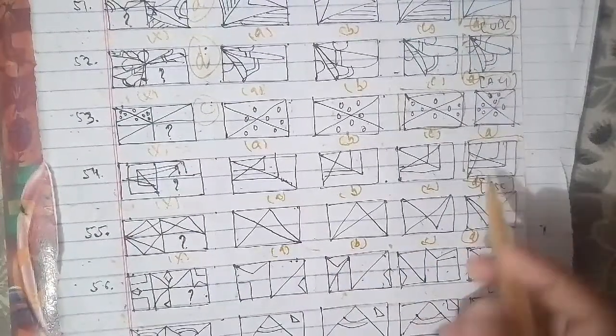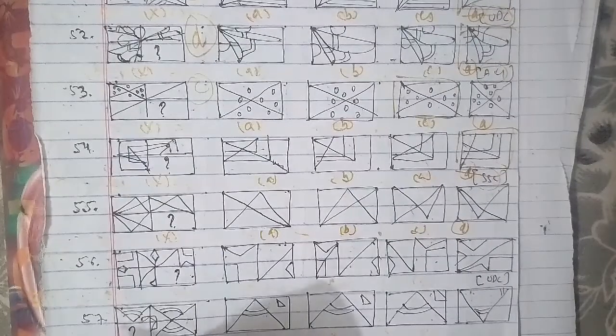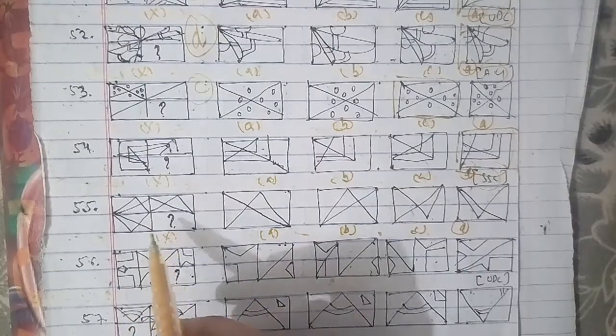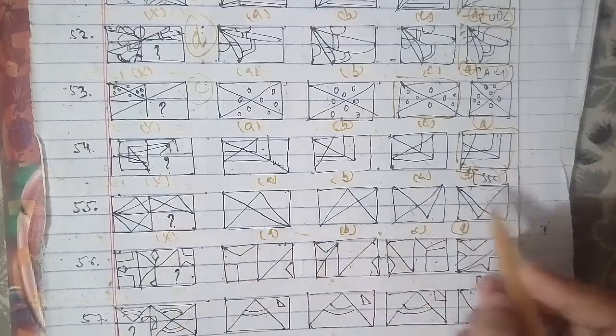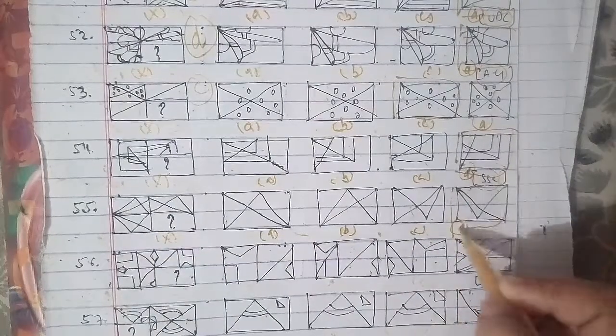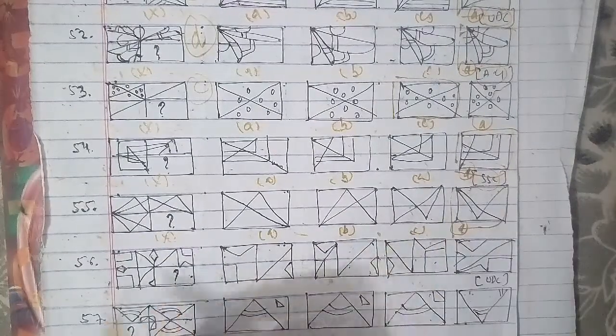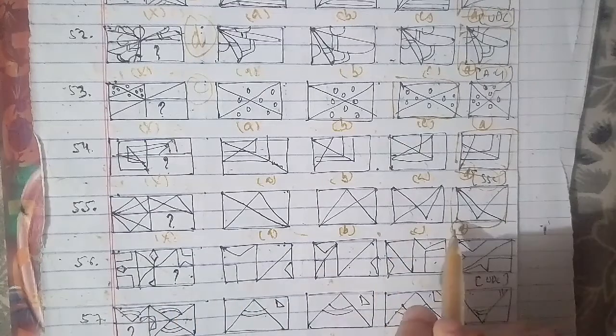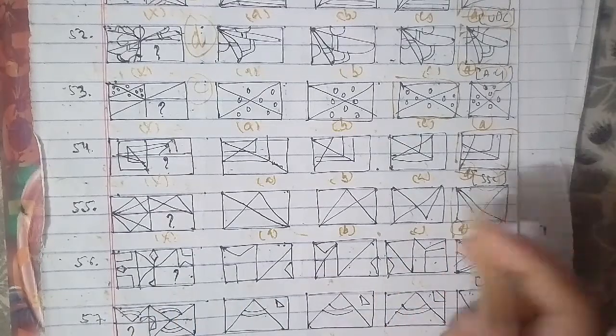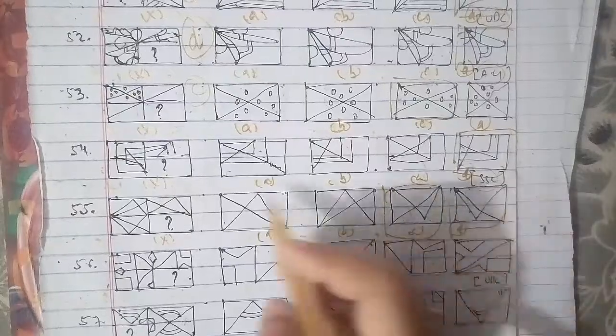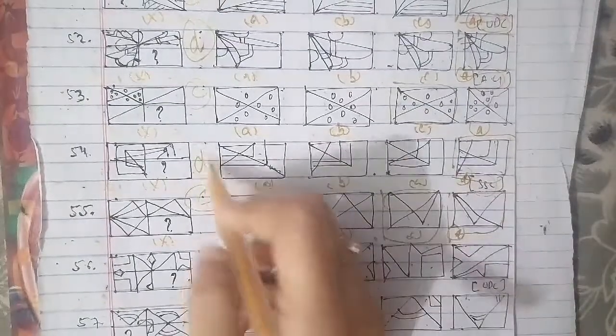This has been asked in the SSC examination paper, and that is also an important paper, and we have to talk about it as well. On the same case, the figure which is missing that we have to find out: figure D will be the right answer for this question. On the same case, the D figure we are finding, no, this is not the figure. The figure that we have to find out is figure C, which will be the right answer for this question as well.